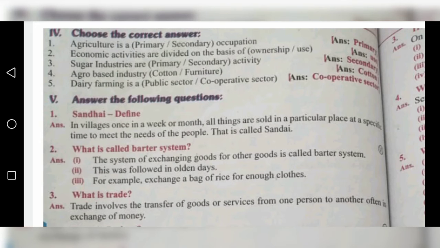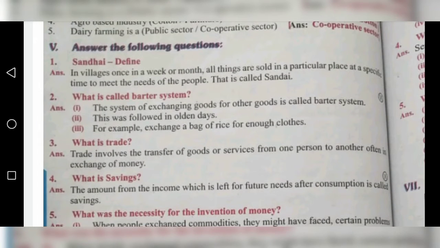Next, second one, what is the barter system? The system of exchanging goods for other goods is called the barter system. Without money, they exchange goods. One person gives rice and another person gives clothes. Without money they exchange things, that is called the barter system. This was followed in olden days only. For example, exchanging a bag of rice for enough clothes.